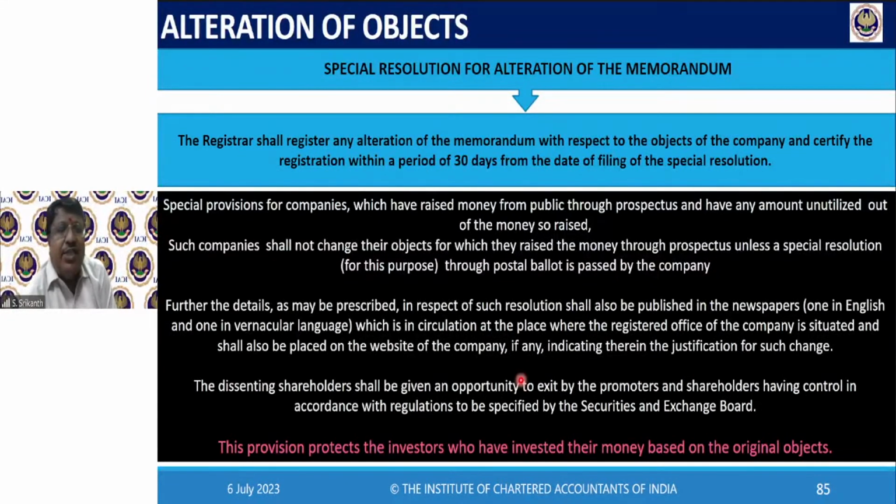Then the dissenting shareholder shall be given an opportunity to exit by the promoters and shareholders having control, in accordance with the regulations specified by SEBI. Who will buy it, whether the company will purchase its own shares or whatever, we decide. But whatever it is, this fellow's shares should be purchased by the promoters. So you wanted to change, this guy doesn't want, that's it. So dissenting shareholders get an opportunity to exit. Please remember this, very powerful, very interesting section. And I like this section a lot.